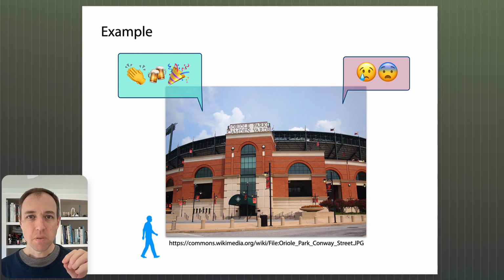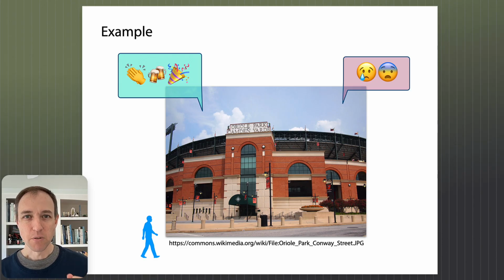There is some system that has some state, some configuration: the baseball game is happening and there's some current score. But I can't directly observe that information. I can only observe indirect information coming out of the system, like the sounds in this example, and I can use those to try to infer what's happening inside. But what's happening inside is hidden. Hence the hidden Markov model.